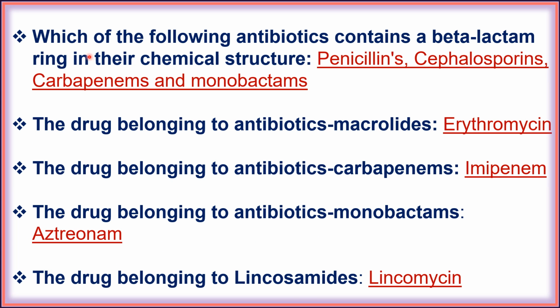Next, which of the following antibiotics contains a beta-lactam ring in their chemical structure? That are penicillins, cephalosporins, carbapenems and monobactams. Next, the drug belonging to antibiotic macrolide, that is erythromycin. Next, the drug belonging to antibiotic carbapenem, that is imipenem.